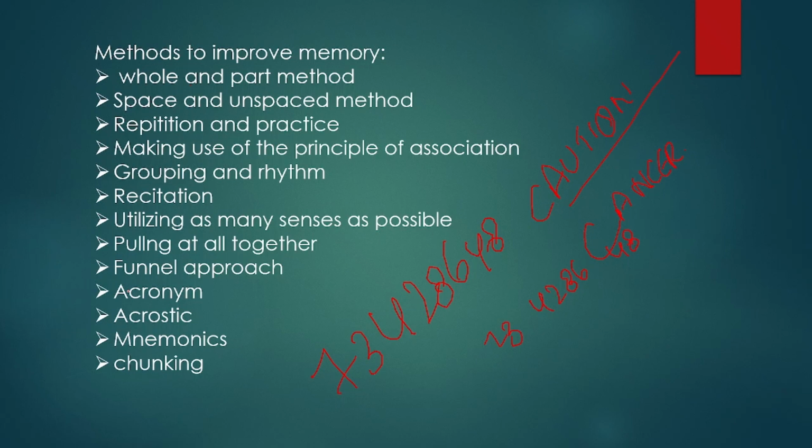CPU is the central processing unit. Instead of studying central processing unit, we can remember it as CPU. Later we can memorize that easily. Then acrostic. Acrostic in the sense, it is a clue to an idea that needs to be remembered. If any clue is there, we can remember easily for a longer period.